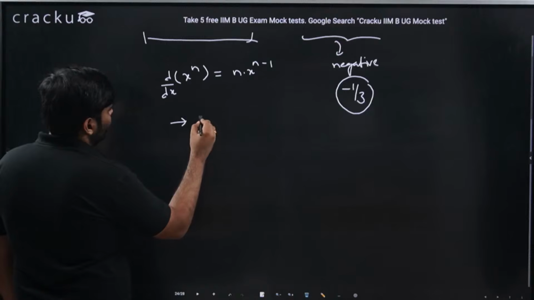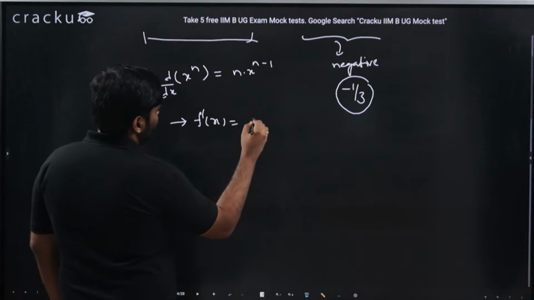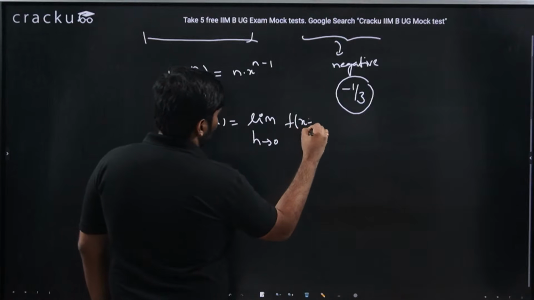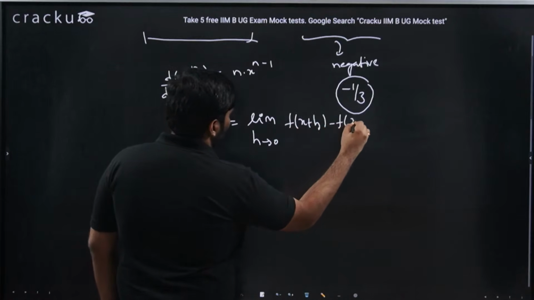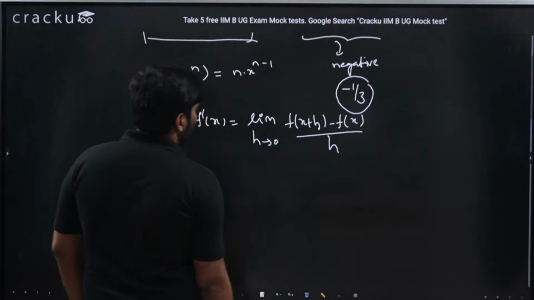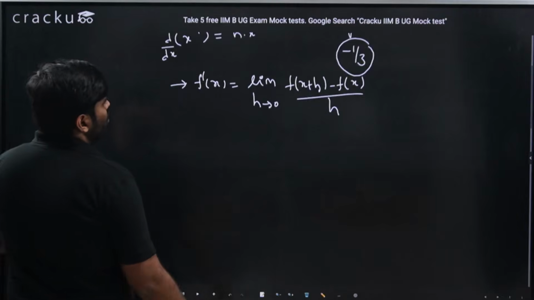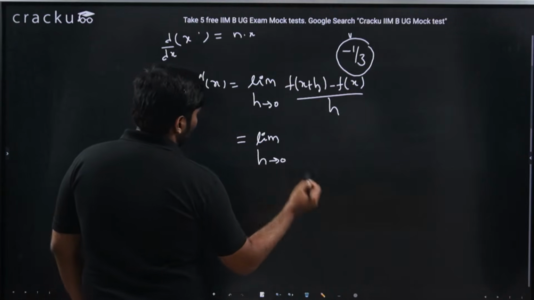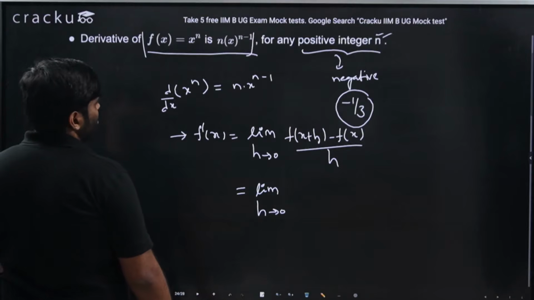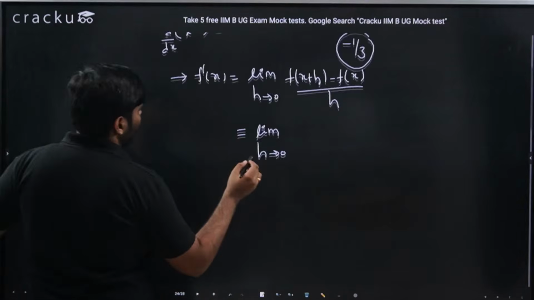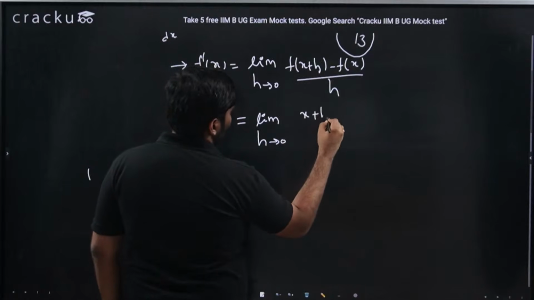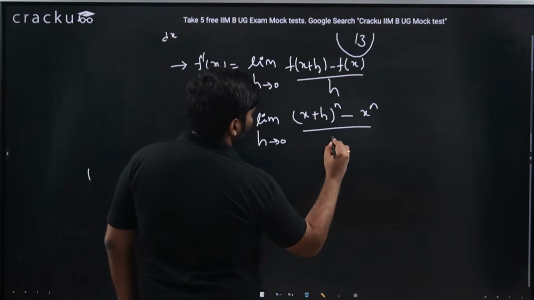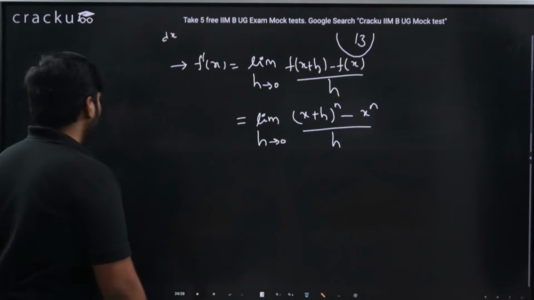Simple, the same thing which we have done. What is f dash of x? Limit h tends to 0, again we do f of x plus h minus f of x divided by h. What is f of x plus h? F of x plus h is x plus h whole power n, minus what is f of x? x power n, divided by h. This is what we do here.